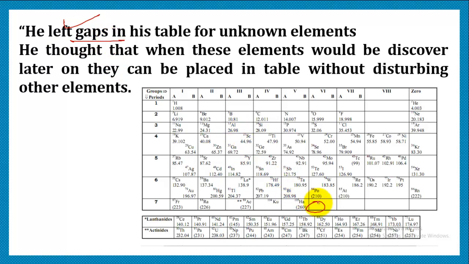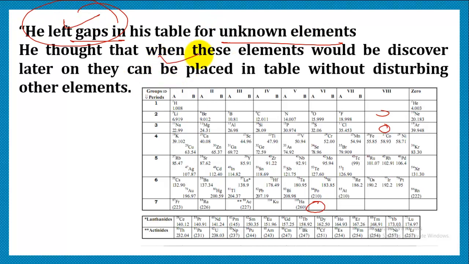He left those gaps because he thought that these elements would be discovered later, and they could be easily placed in the left spaces so that it won't disturb the whole periodic table. So we can say that he actually left gaps for the unknown elements.